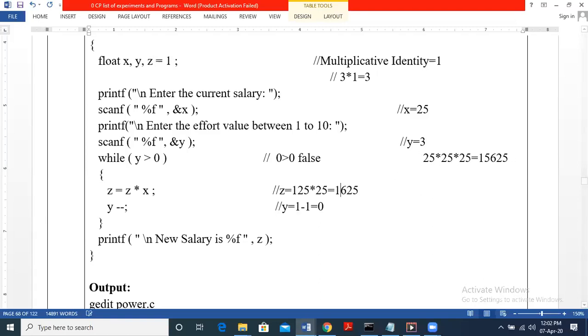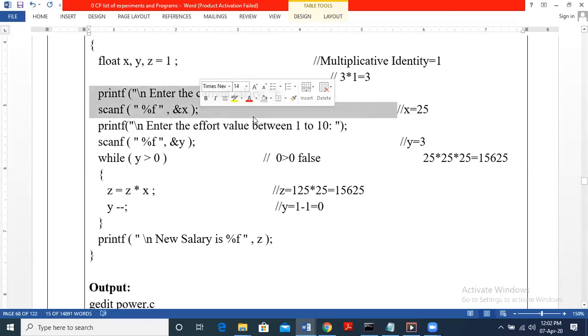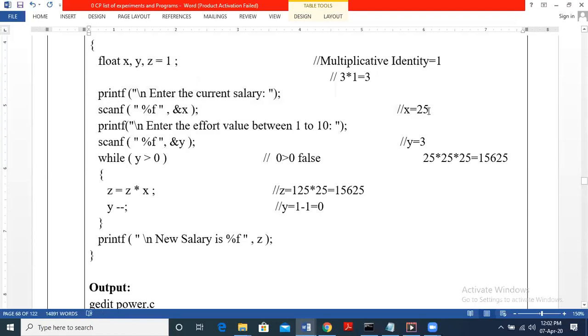Okay, so here let me repeat. So we have x taken as input, which is current salary. So we take that as 25 and say effort we take is 3. Okay, so y is equal to 3. Now, accordingly, we need to find x to the power y, that is 25 to the power 3, which is 25 cube.